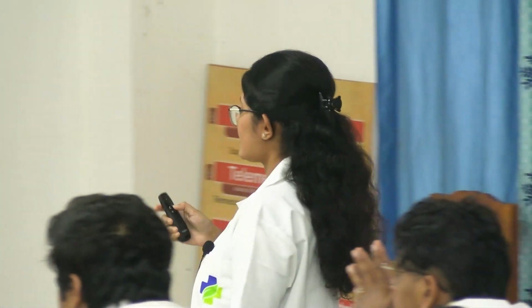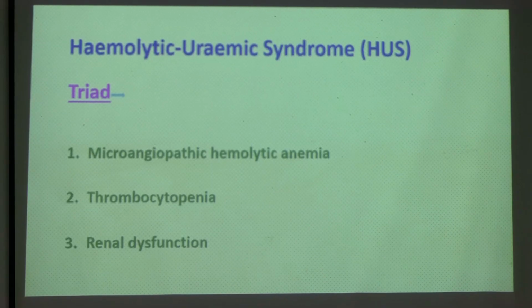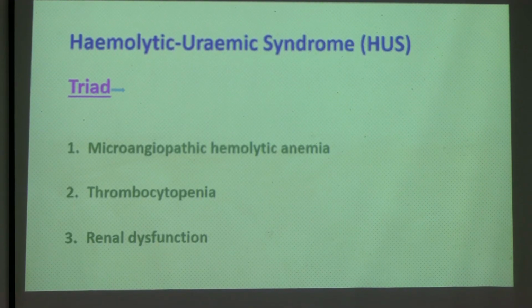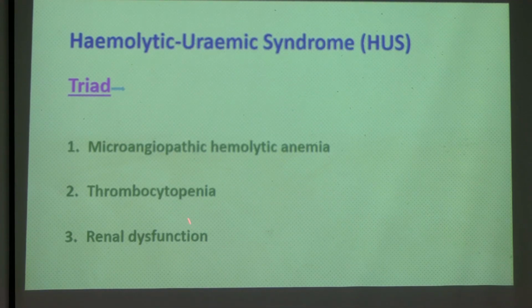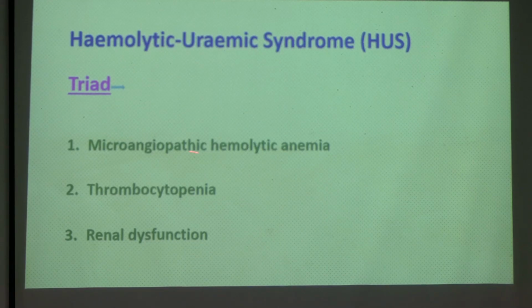Okay, now the last thing in megakaryocytic thrombocytopenia and other diseases, hemolytic uremic syndrome. In the previous disease, it was a pentad of symptoms. Here it is a triad of symptoms. The same symptoms only, but a few things are not present in this disease. That is only thrombocytopenia, microangiopathic hemolytic anemia, and the patient will have renal dysfunction. So the pentad and triad you have to remember so that you don't get confused about which has pentad and which has triad.